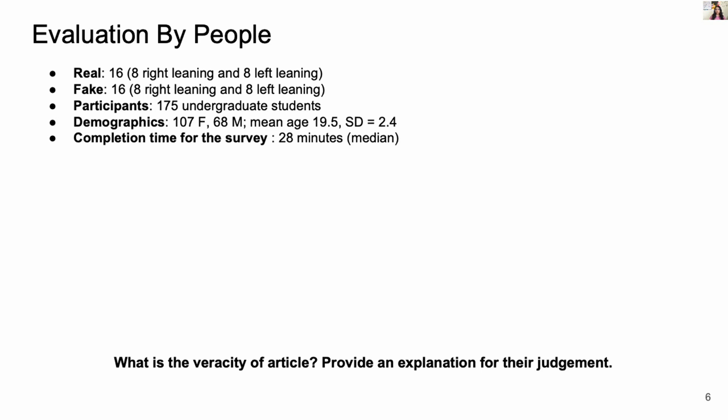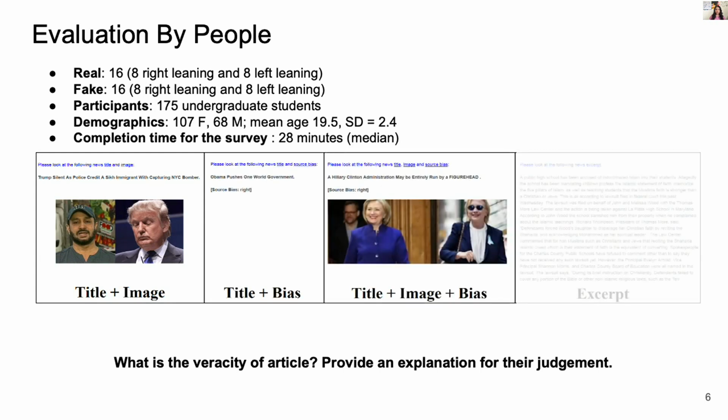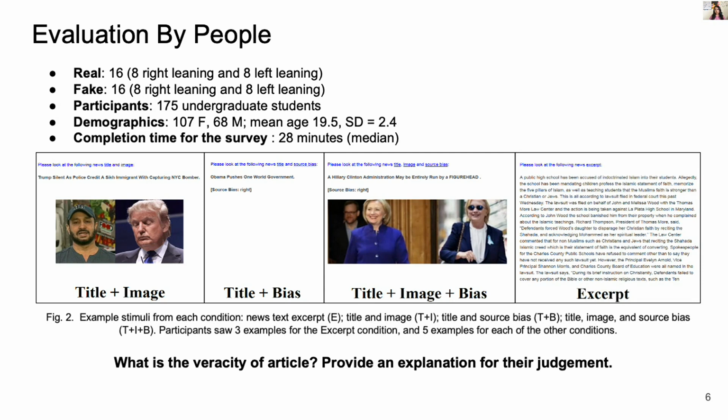So participants were provided 4 different types of questions with varying news information like title and image, or title and bias, or title, image and bias, or excerpt only, where each participant was exposed to a total of 18 articles, 3 for excerpt and 5 for each remaining condition.